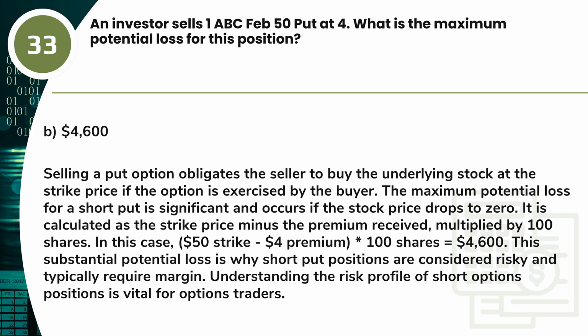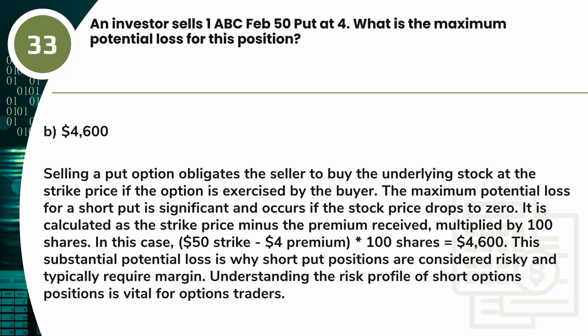Answer. B. $4,600. Selling a put option obligates the seller to buy the underlying stock at the strike price if the option is exercised by the buyer. The maximum potential loss for a short put is significant and occurs if the stock price drops to zero.